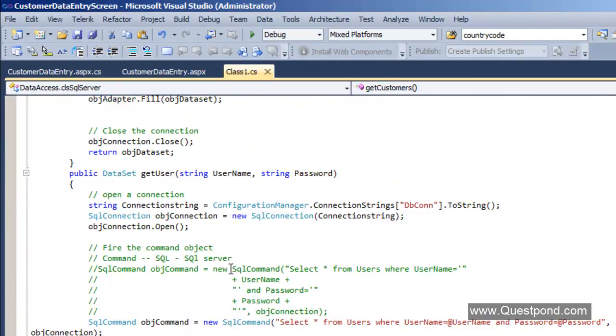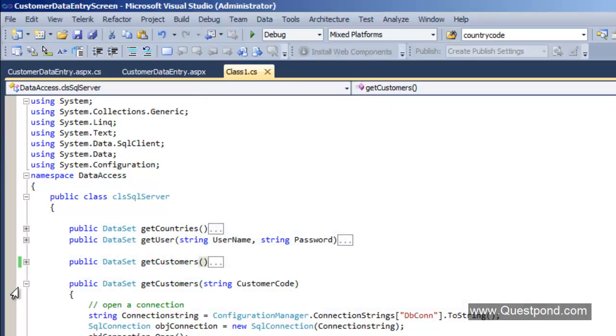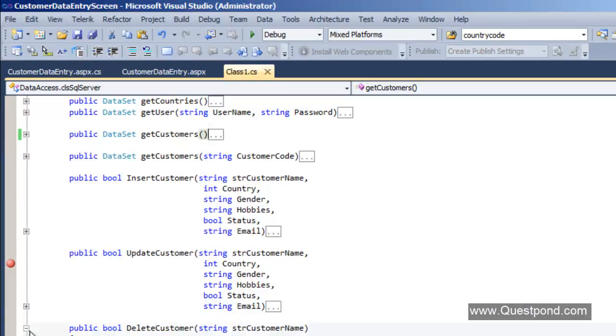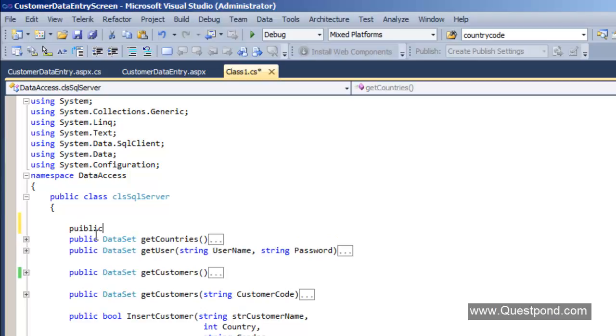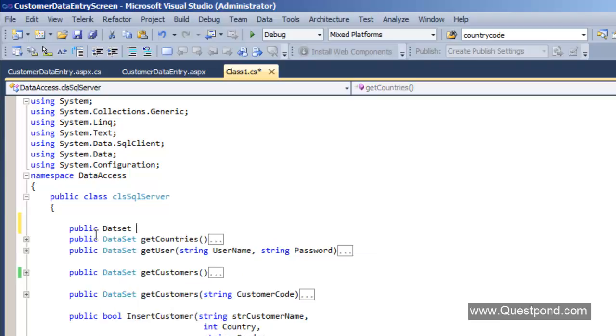And over here, the first step is we would like to return a data set which has the hobbies.